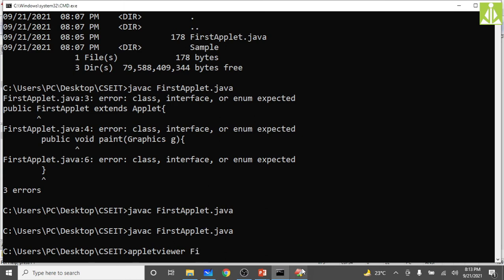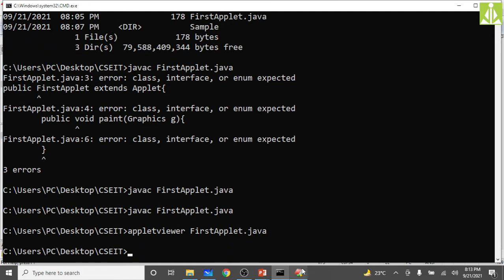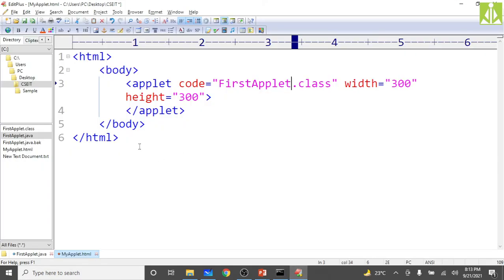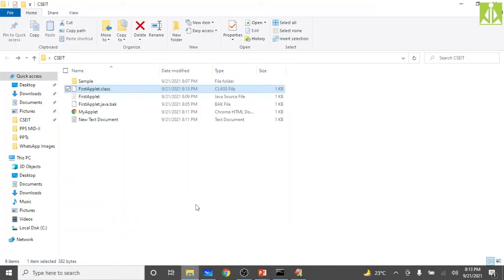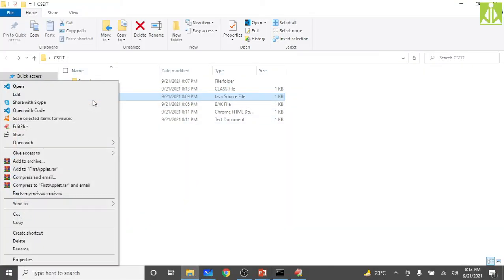Applet viewer. I'm trying the second approach actually. Applet.java. So for this, what we have to do is put this thing here. At least we will try that second approach, whether we are getting the output or not. So in this one only, we need to